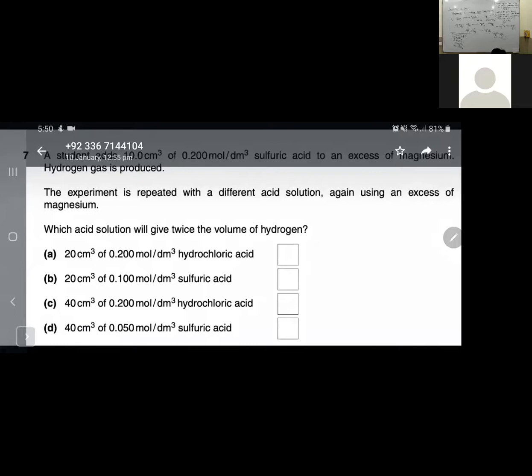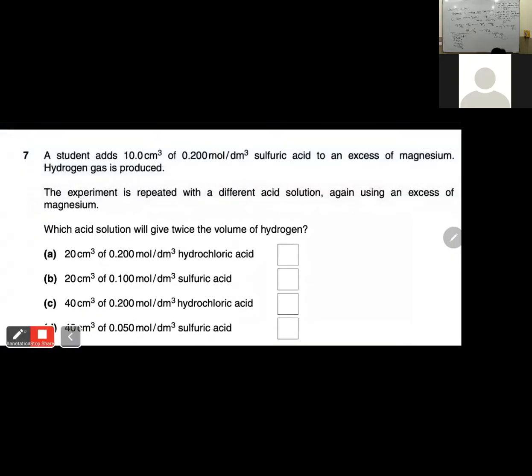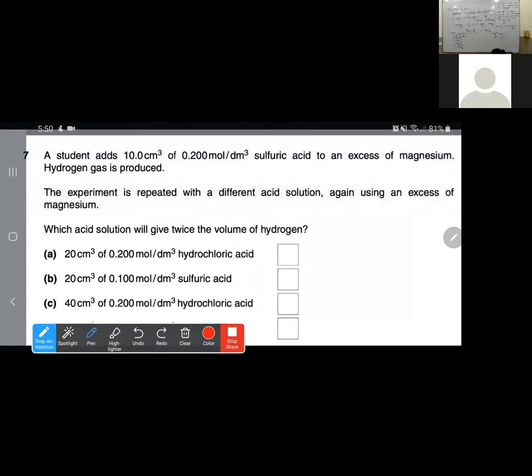Okay, I'm going to read the question and then we are going to start the answer. The question is: a student adds 10 cm cube of sulfuric acid in excess to magnesium. So first of all you should write down the equation: Mg plus H2SO4 gives MgSO4 plus H2.